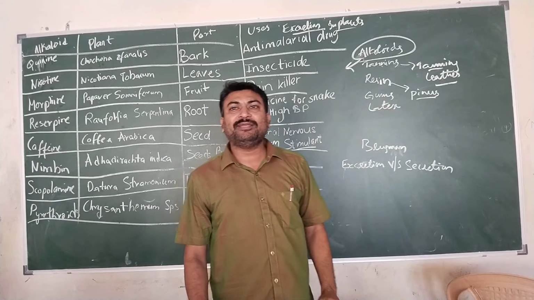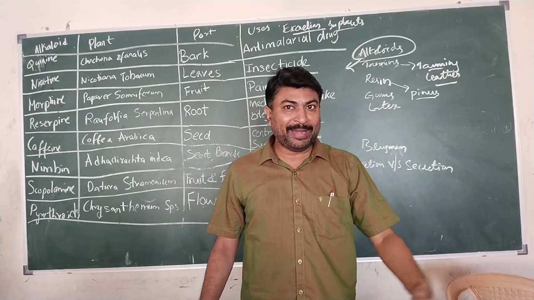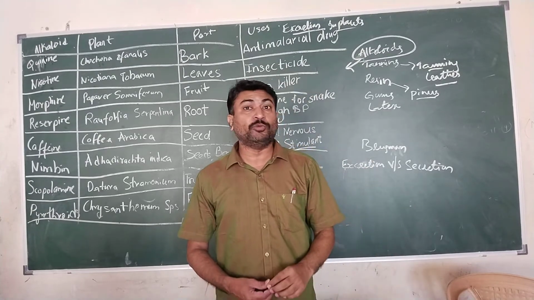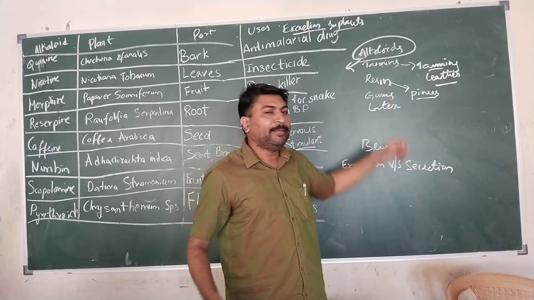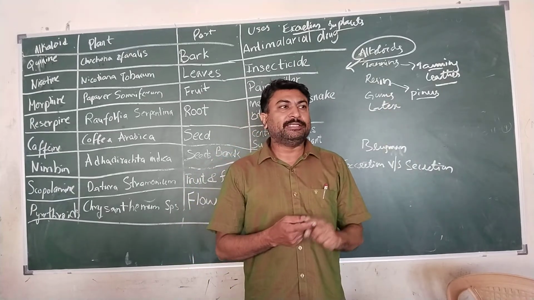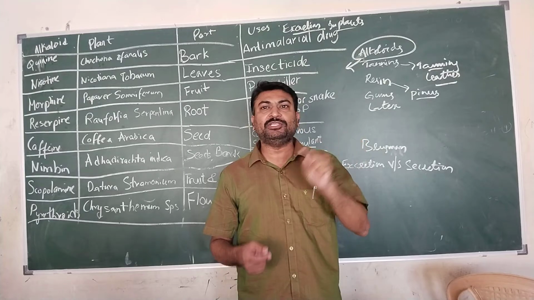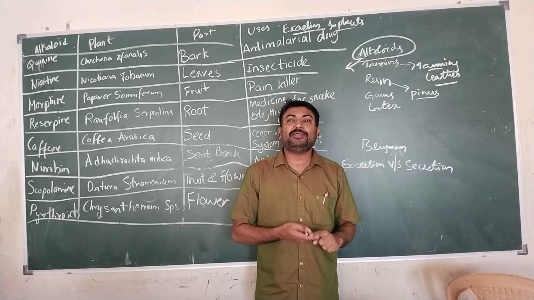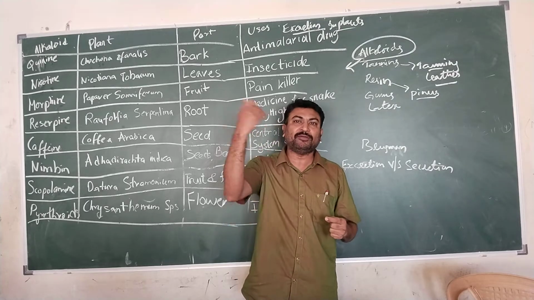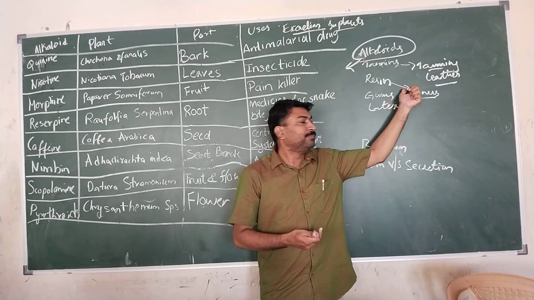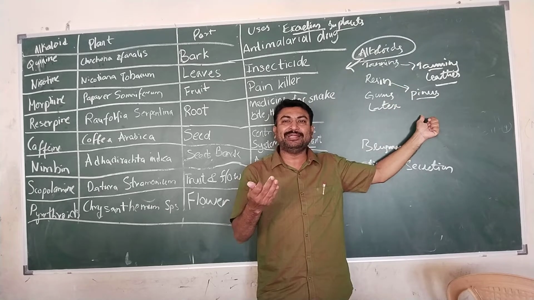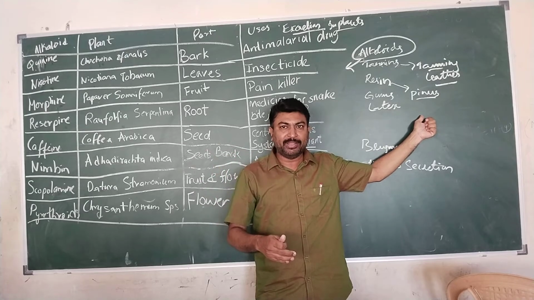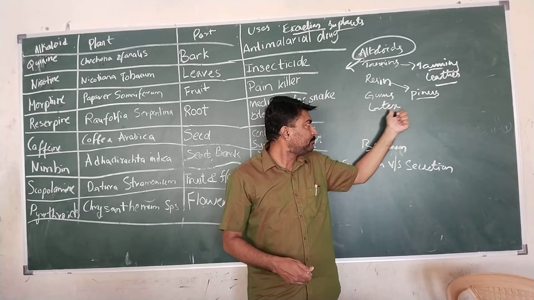Gums. There are several types of plants just like acacia, neem plant. We have Cinchona officinalis. So if you see these plants, there will be some gum-like structure found on the wooden stem region, and that is because those gums are the waste product of the plant, but we are utilizing them for our own purpose. We will be extracting the gum, processing it, and that gum will be utilized by us.